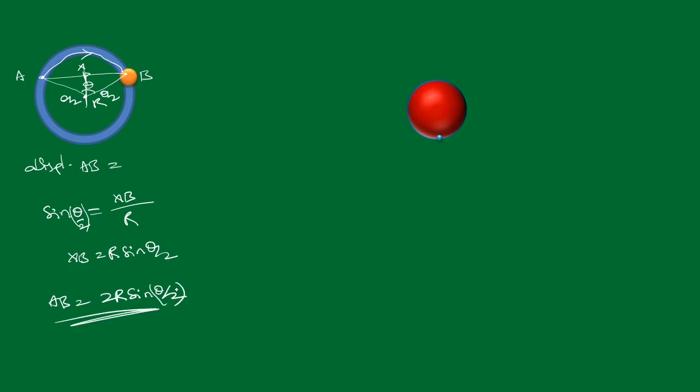By applying sine. Sin theta is equal to opposite, XB, by the hypotenuse, which is the radius, let us take it as capital R. Here the angle is not theta, you will get theta by 2. Now XB is equal to R sin theta by 2. Now the remaining AX will come by doubling this value, that means AB is equal to 2R sin theta by 2. So like this you have to understand distance and displacement.